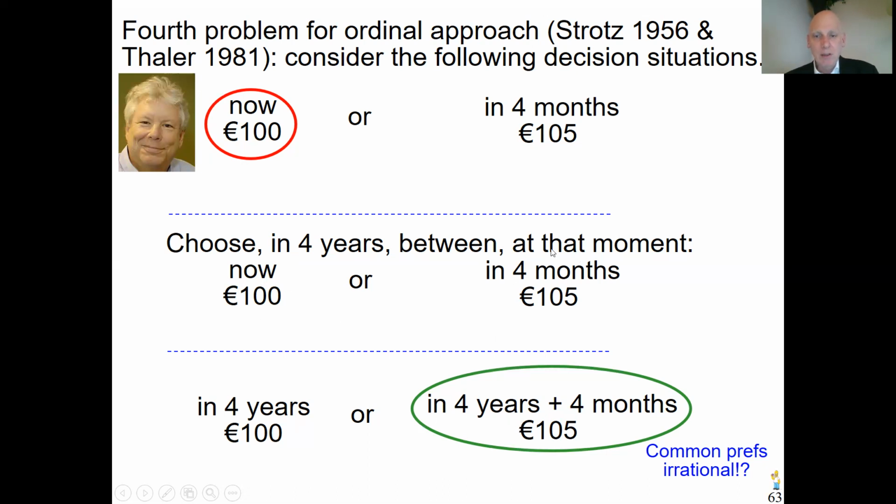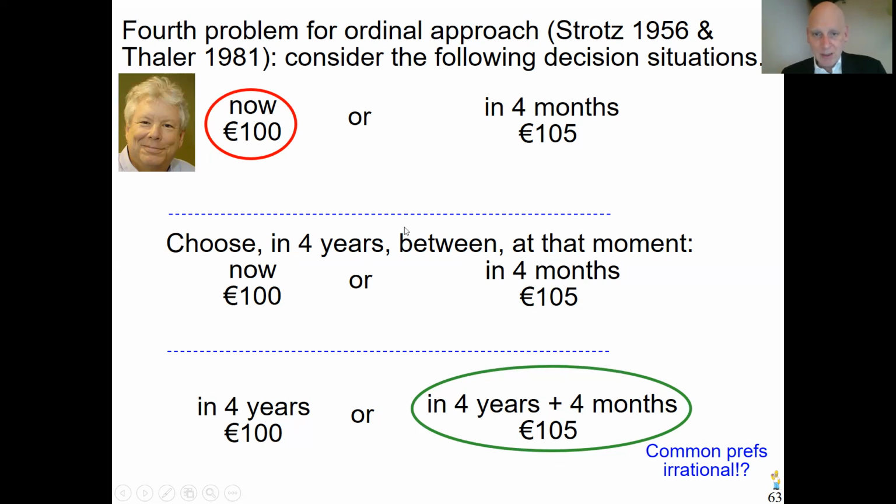Now let us look at the other situation, where a person with these two majority preferences says, oh, I prefer to wait in 4 years from now. That is to a lesser extent problematic or irrational than what we discussed a moment ago, but still it's weird, to say the least, because I think if we go in 4 years from now and nothing essential changed for the person, in 4 years that person is the same kind of person as the person is now.